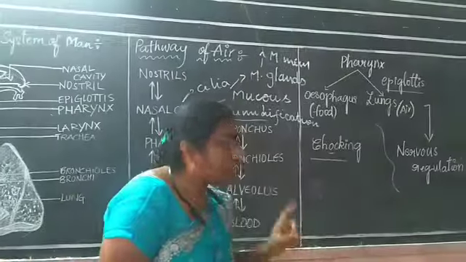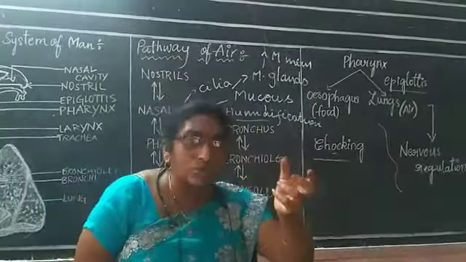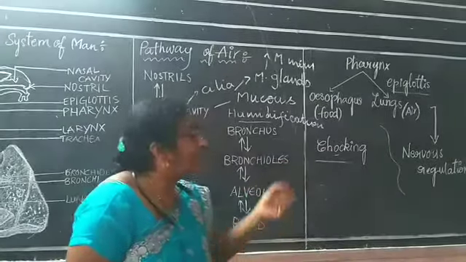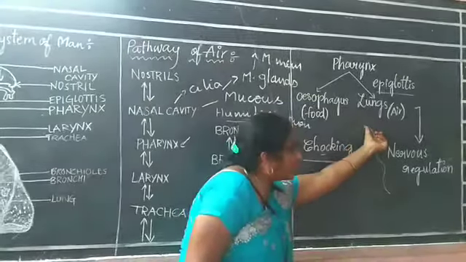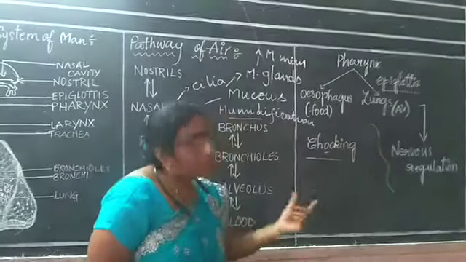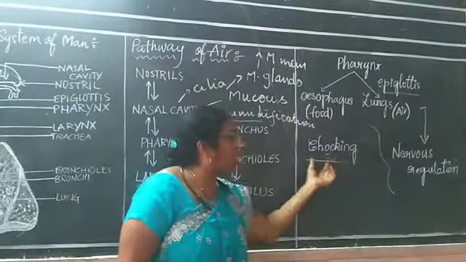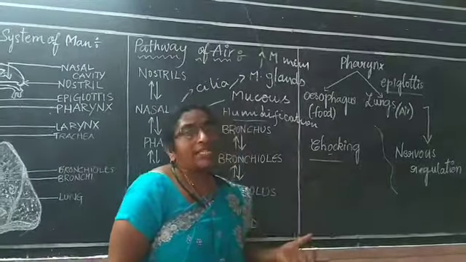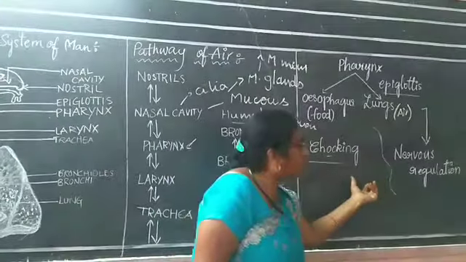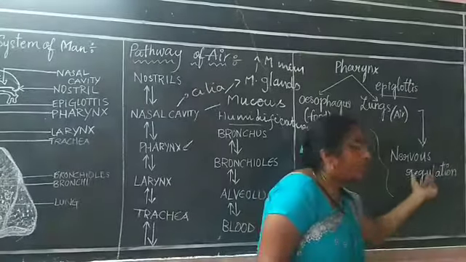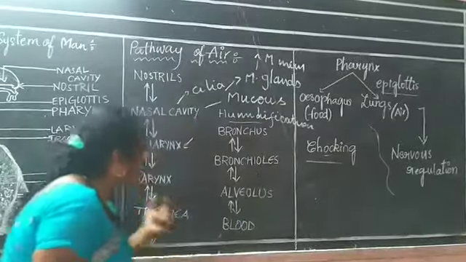If the epiglottis is not functioning properly, or if it has opened continuously by mistake, and any food particle enters into the lungs or into the trachea or into the larynx, then it leads to the choking process. At that time, if it takes longer, it may lead to the death of the organism. It is controlled by the nerve. So, this is about the pharynx.